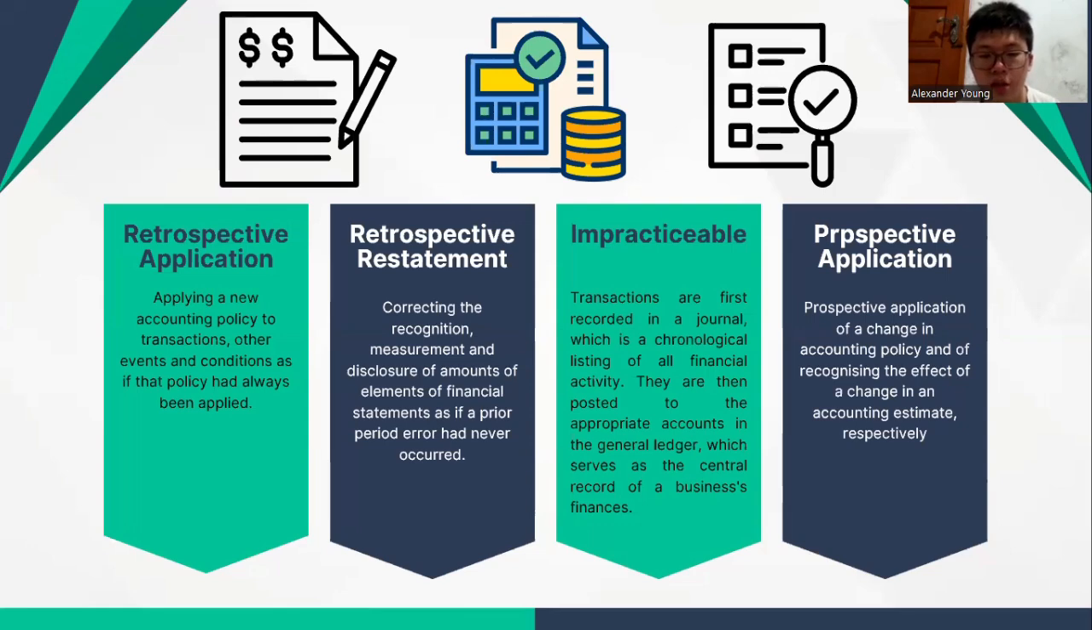And the last one is prospective application of a change in accounting policy and of recognizing the effect of a change in accounting estimate, respectively. First one, applying the new accounting policy to transactions, other events, and conditions occurring after the date as at which the policy is changed. And the next one is recognizing the effect of the change in accounting estimate in the current and future periods affected by the change.